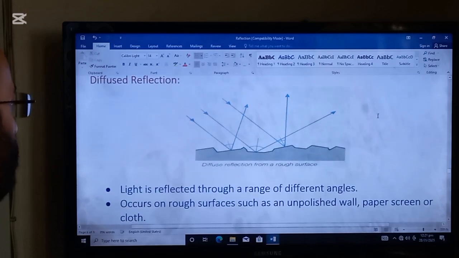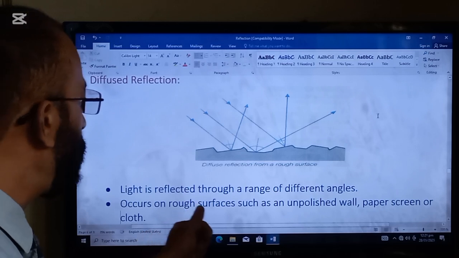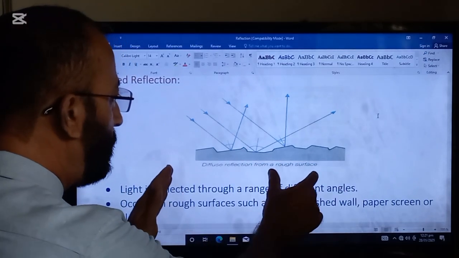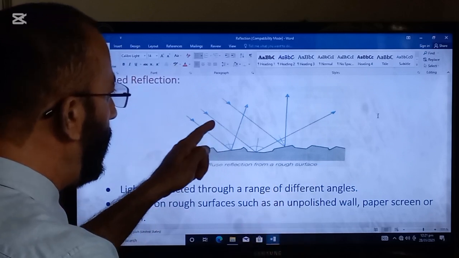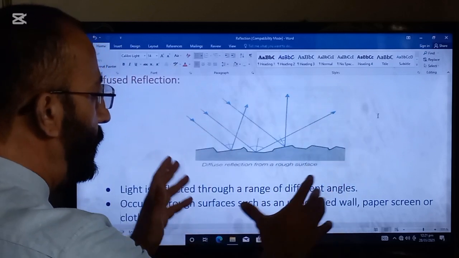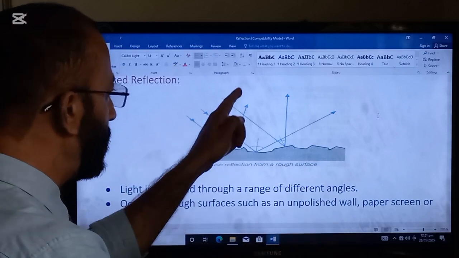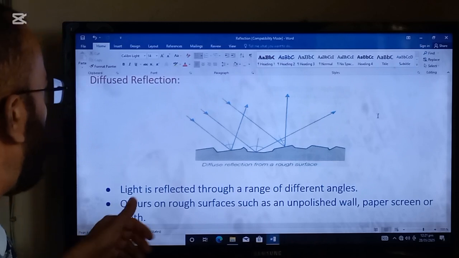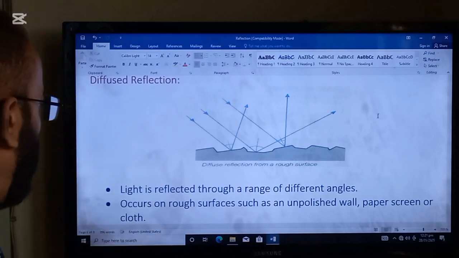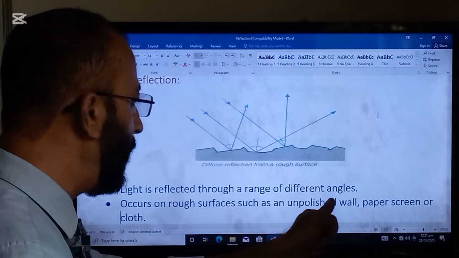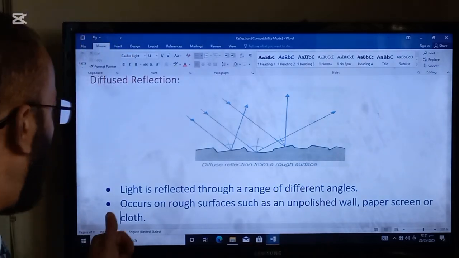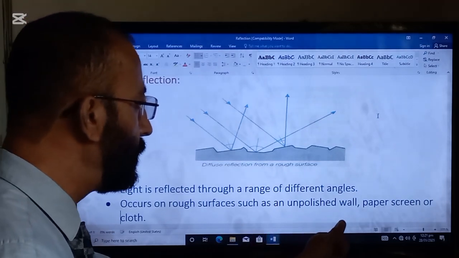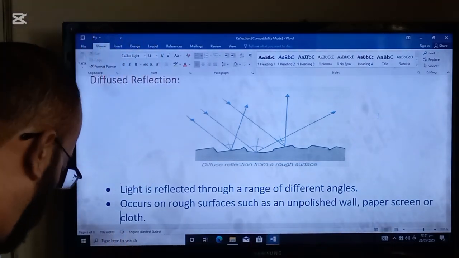Whereas in diffused reflection, light is reflected through a range of different angles. So you can see this is a rough surface which is reflecting the light rays into different angles. So this is going here, this is going here, this is going there. So this is the first property of diffused reflection. Light is reflected through a range of different angles. Occurs on rough surfaces such as unpolished wall, paper screen, or cloth.